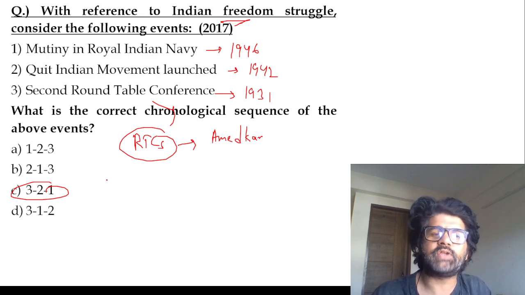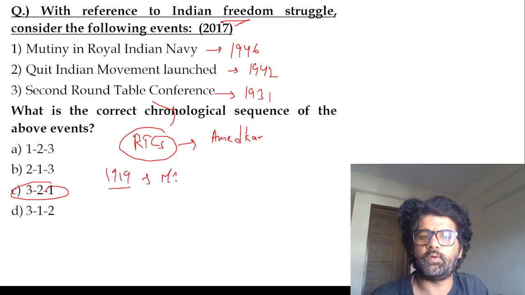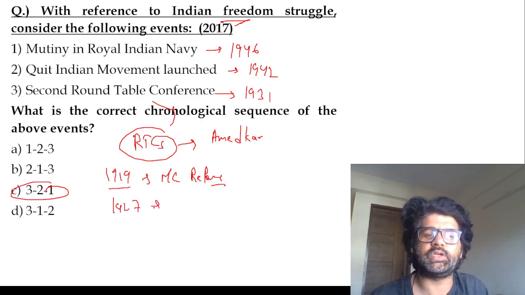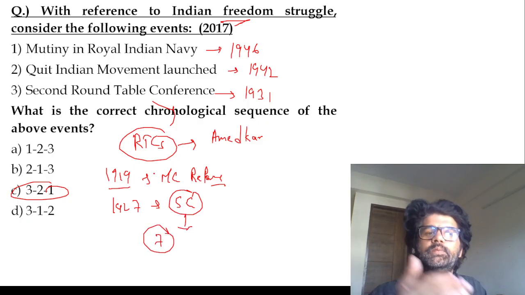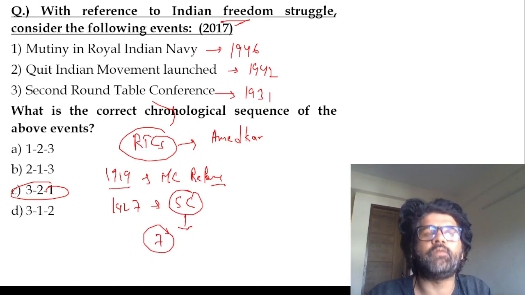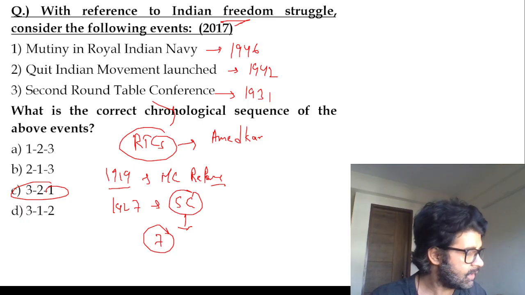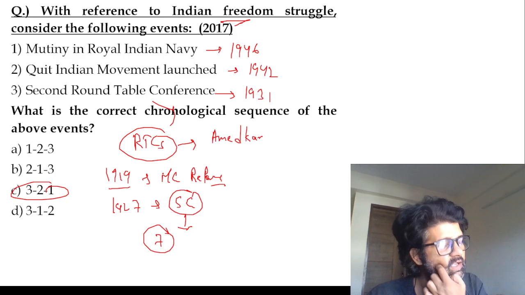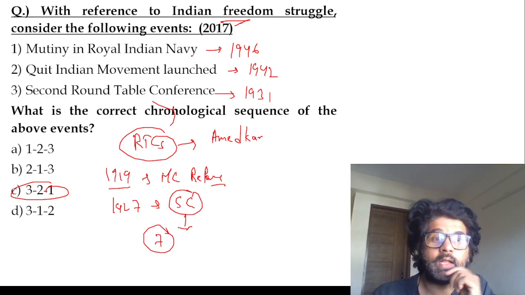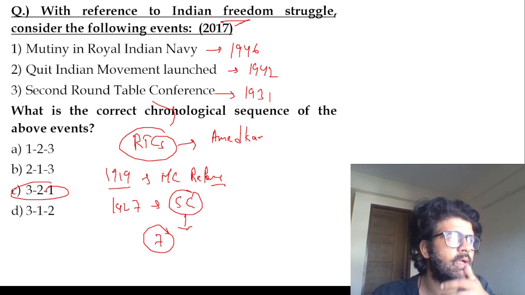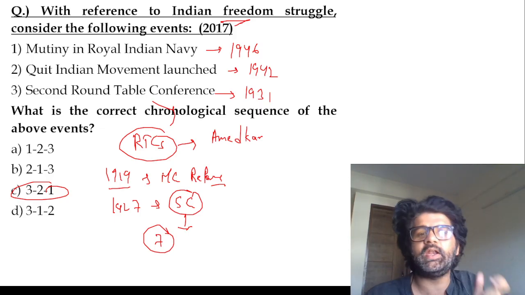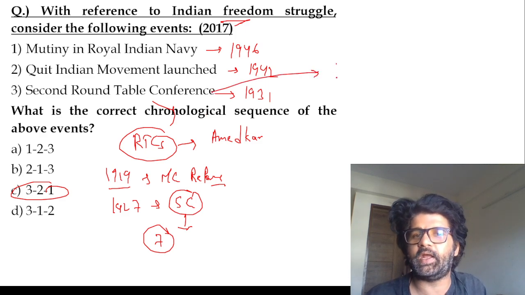This is happening because in 1919 you have the Montagu-Chelmsford reforms, and you have to evaluate them. In 1927 the Simon Commission came. People were not very happy with it because it was a 7-member commission, none of them Indians. So this whole round table conference is happening. What is the way forward? If people are not happy with the 1919 Montagu-Chelmsford reforms and all that, something has to be done, right? These talks related to the Simon Commission, White Paper, and Second Round Table Conference led to the Government of India Act 1935. So remember these facts.